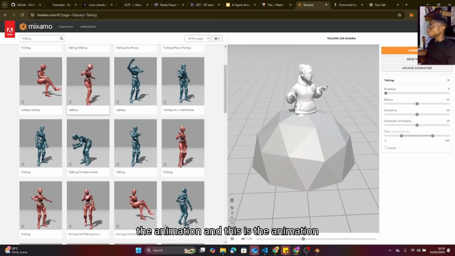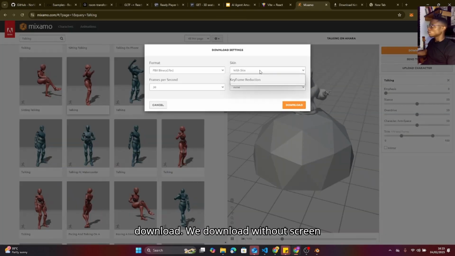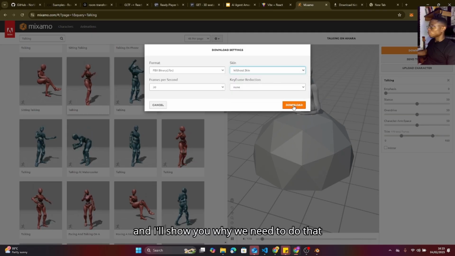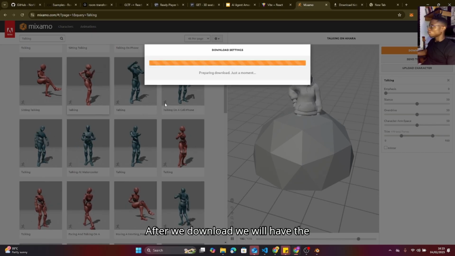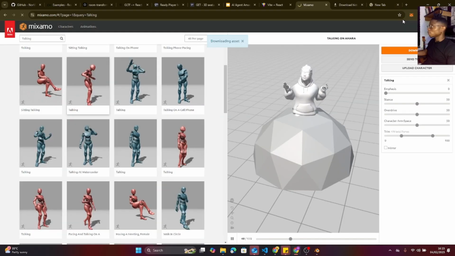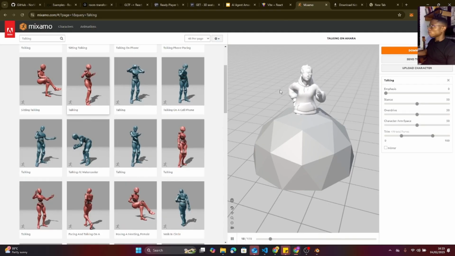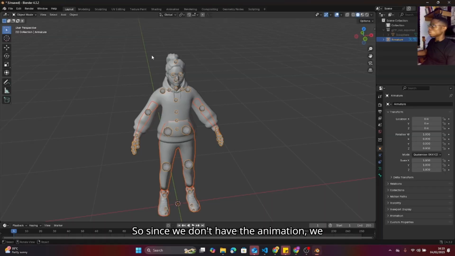So to export this, we click on download. We download without skin, and I'll show you where we're going to do that in a moment. After we download, we will have the particular animation in our downloads.